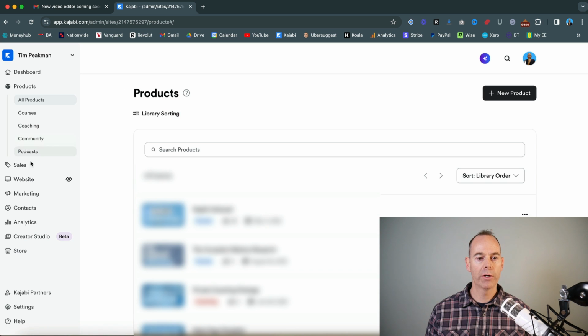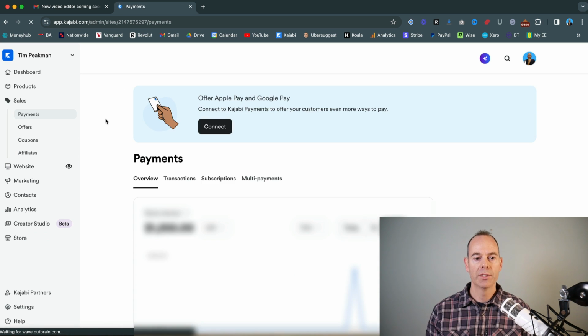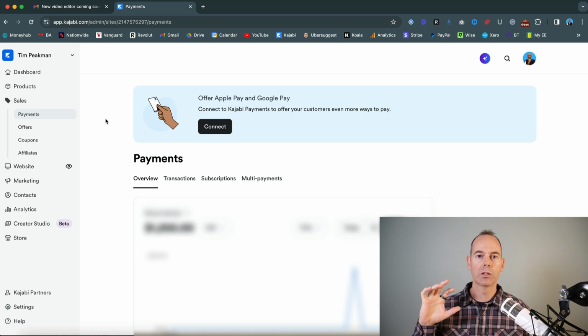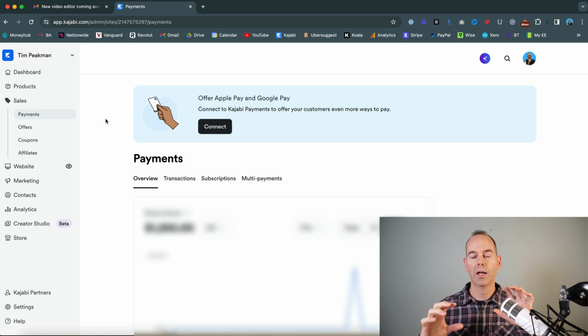So coming out of products, then we have sales, and sales has everything from payments, offers, and offers are something completely different to products. Although you can attach an offer to a product, they are separate entities. If you can imagine, you can build a product out, but then if you want to put a price tag onto that, you actually build out the offer and then link it to the product.